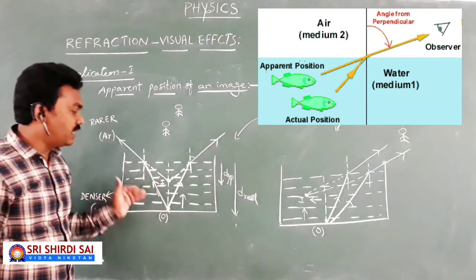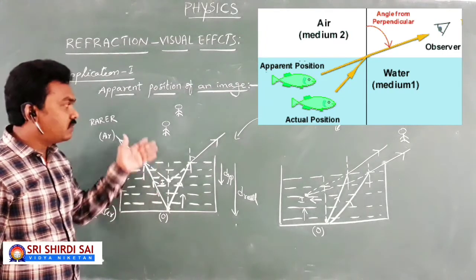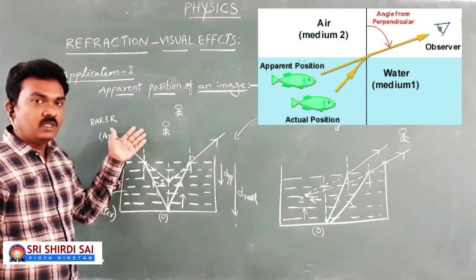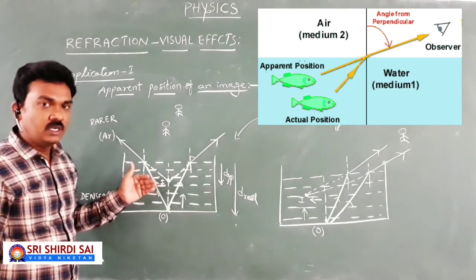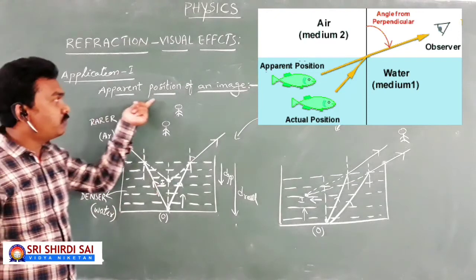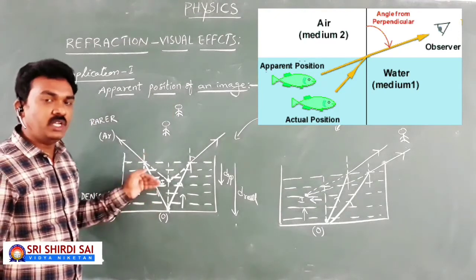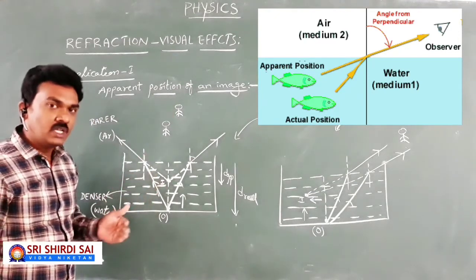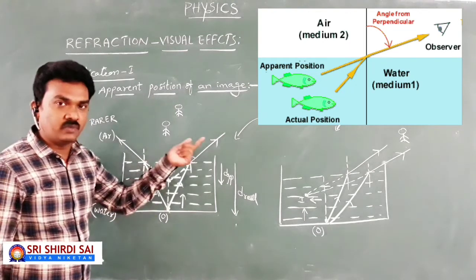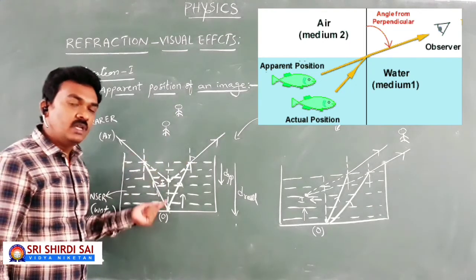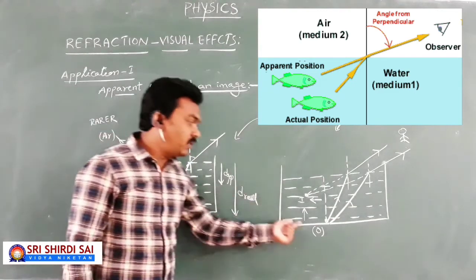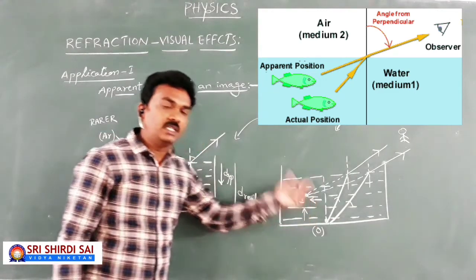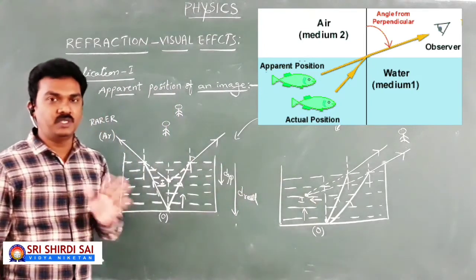When an object is in denser medium and observer is in rarer medium, the observer finds a shift in the position of the object and will have the apparent position which is close to the interface. Of course, as per the position of the observer, he can have a normal shift in the position of object or a normal shift in addition to the lateral shift in the position of the object.